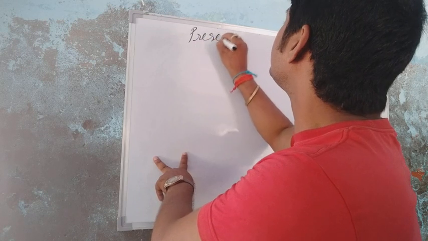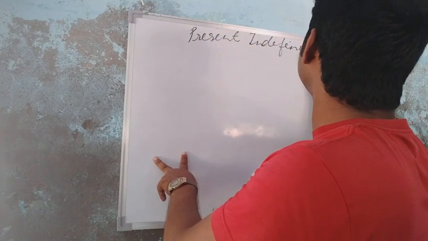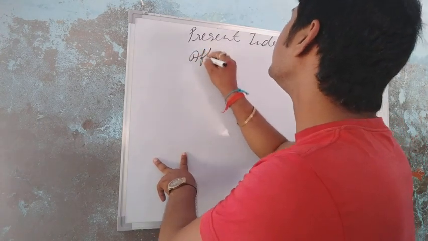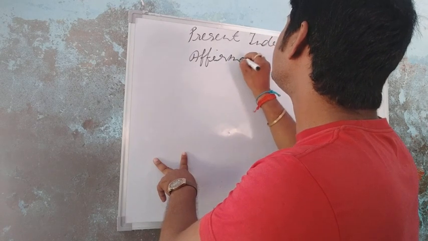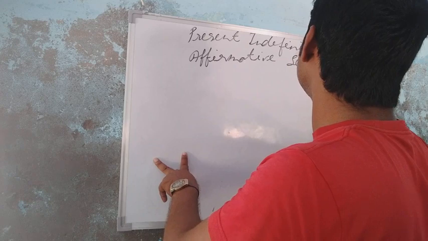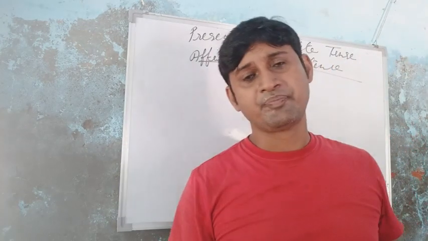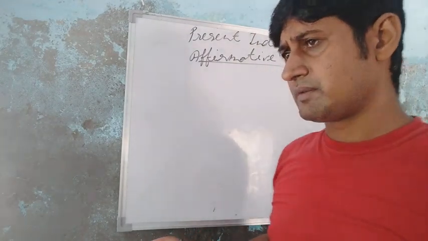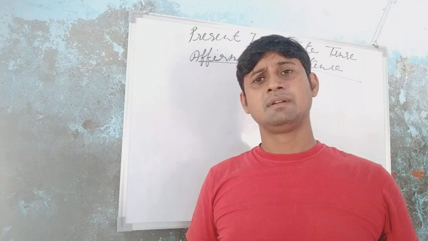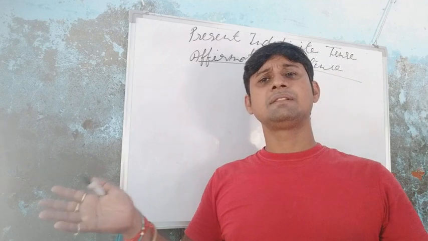Okay, students. So present indefinite tense, affirmative sentence. As you know, in Hindi we can say: how to identify that this is present indefinite tense: ता है, ती है, ते हैं, ता हूं.